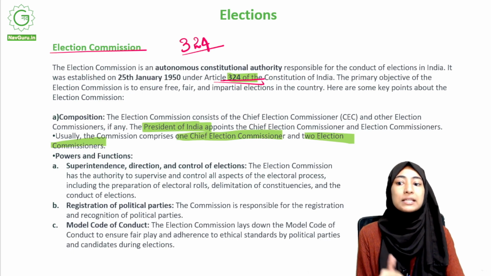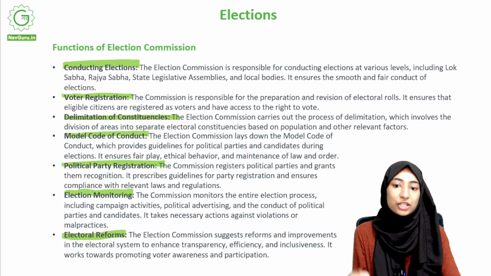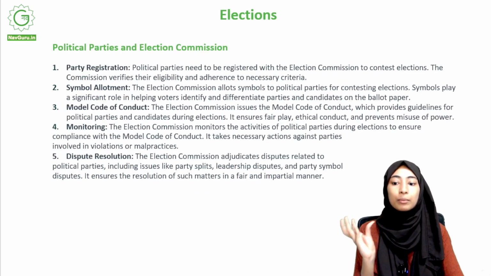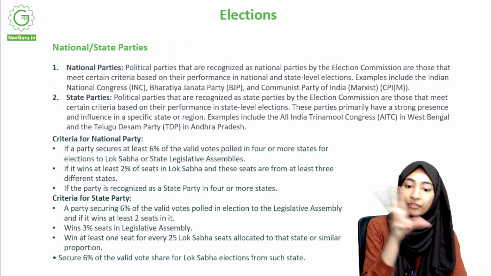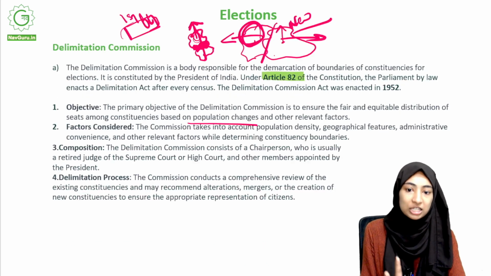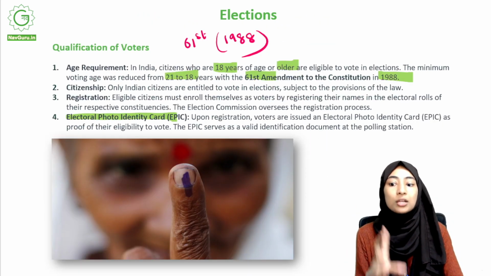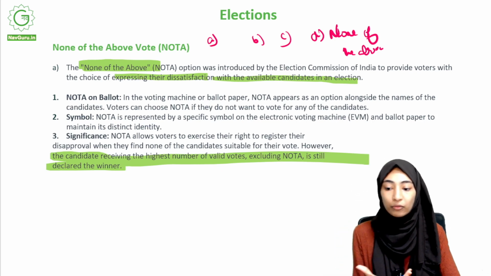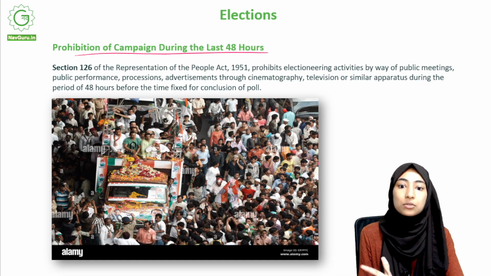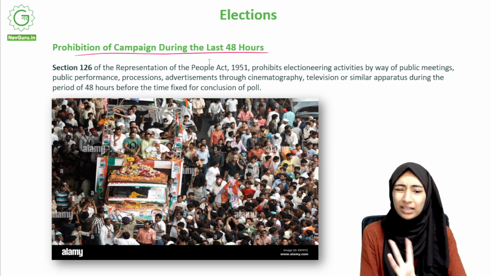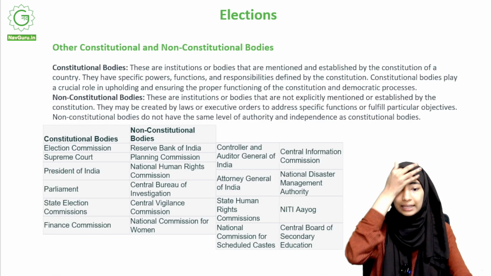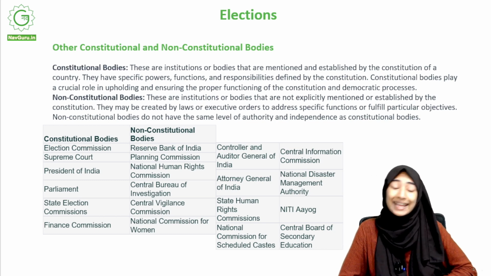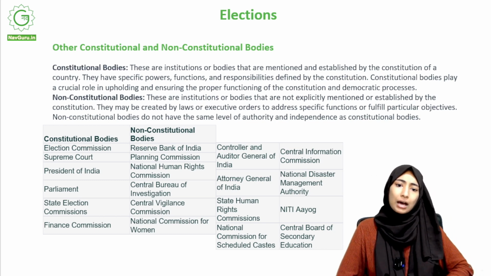Under elections, basically what you have is the election commission, election commissioner, and the election commission's functions, and then the EVM, political parties, different types of political parties, national and state parties, delimitation commission, then qualification of voters, and NOTA vote, none of the above vote. And also prohibition of campaign during the last 48 hours. This is a very small concept. And then other constitutional and non-constitutional bodies. This is all that you have under the chapter elections.